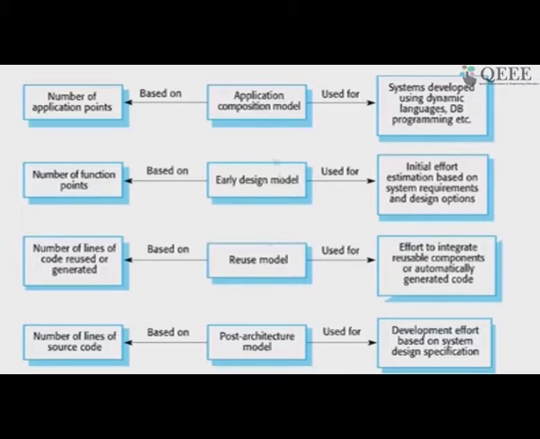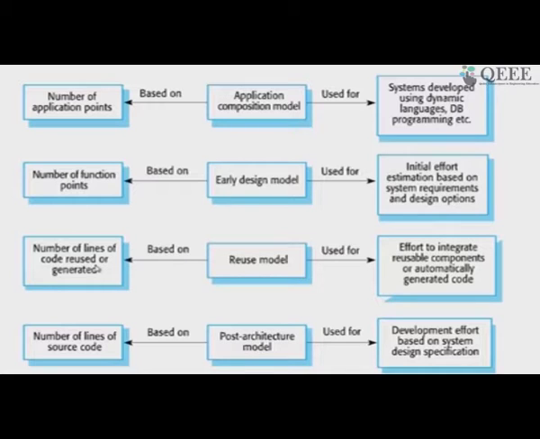As we have mentioned, in the early design model we use function points, and in the post architecture model we use lines of code, that is the basic size estimate. Whereas the application composition model is used even before we have computed the function points, when we have only come up with the requirements.